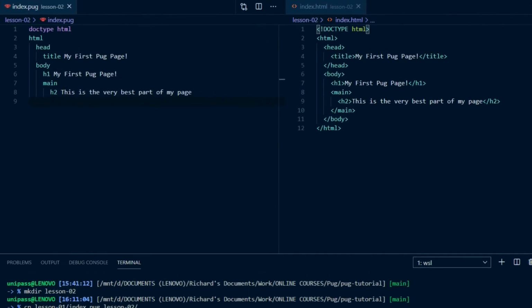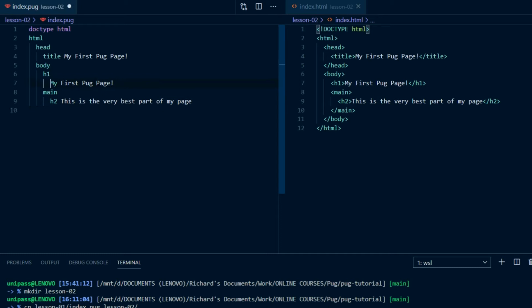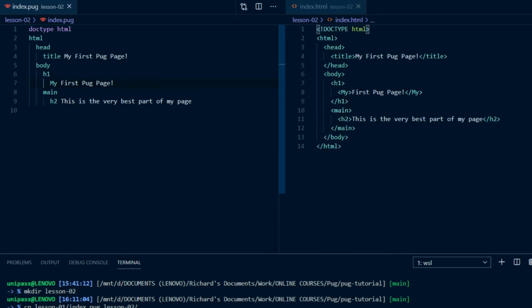In the simple index file we've created, we put the text contents of tags on the same line as the tags themselves. So we've got title My first Pug page and h1 My first Pug page, all on one line each time. This works as long as all the text content is short enough to fit nicely on the one line as it does here. But if we put in a line break after the tag, and the intended contents of the tag on the next line like this, h1 new line, indent, My first Pug page, then when we look at the compiled HTML, we'll find that it's been mucked up.